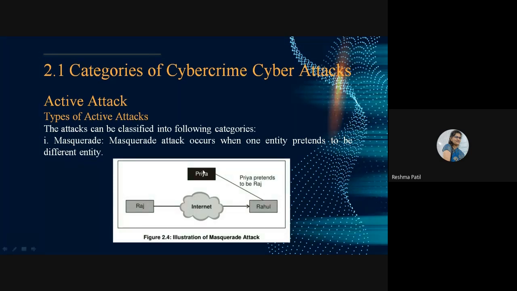She is trying to fool Rahul that I am Raj and you can send some details to me. And Raj doesn't know about this communication. This type of attack is called a masquerade attack and this is an active attack. Actively she is getting information from Rahul. Clear this masquerade attack?